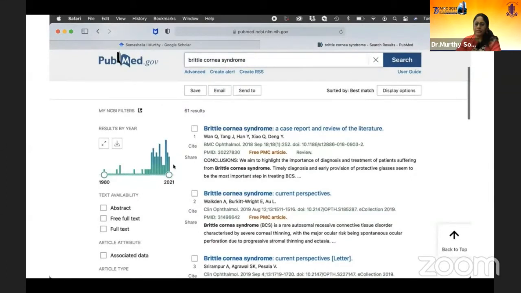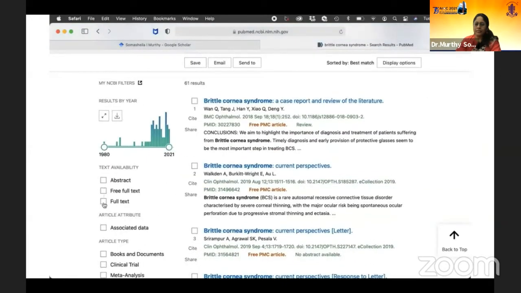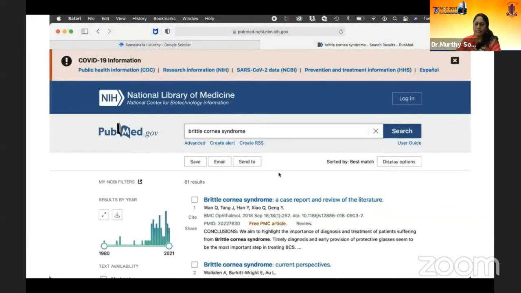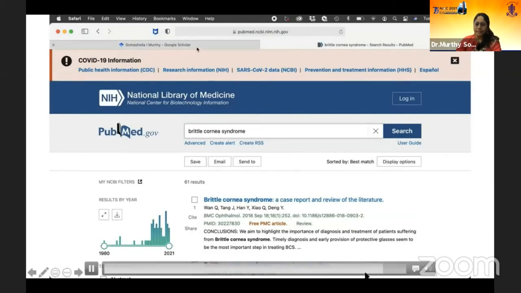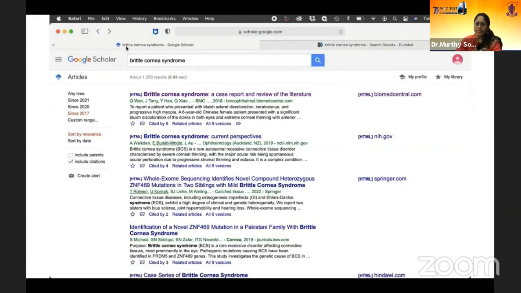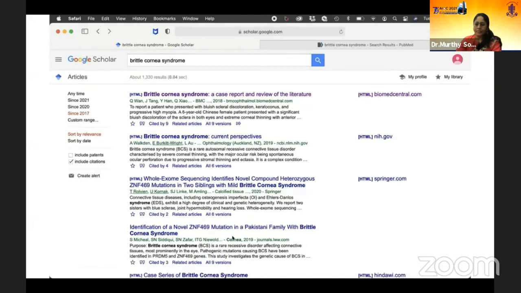So this also tells you that in which year you're likely to have more articles. Here in 2019, there were quite a few. And in addition, it can give you many other things, the abstract, full free text or the full text and so on. So PubMed is again extremely powerful tool. It has just about all the possible medical journals in its database, and it's updated all the time, includes ahead of print article. Google Scholar once again uses the Google search engine, which is a very, very powerful search engine. And the only thing is that it also has a lot of non-peer reviewed stuff going on in it. So both of them are pretty useful.